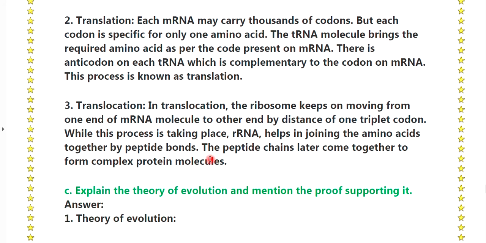Third is translocation. In translocation, the ribosome keeps on moving from one end of the mRNA molecule to the other end by the distance of one triplet codon. While this process is taking place, RNA helps in joining the amino acids together by peptide bonds. The peptide chains later come together to form a complex protein molecule.